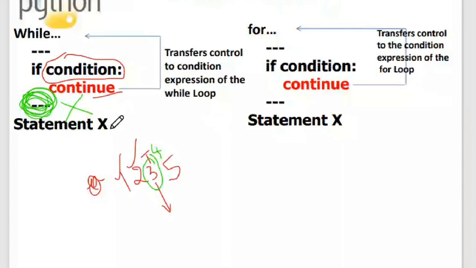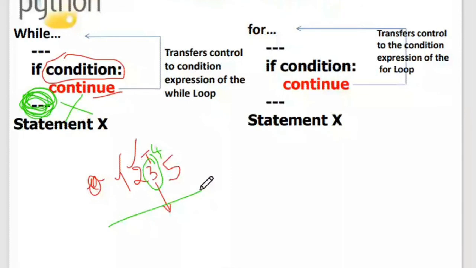So what is the point over here is it will skip the current iteration and go to the next iteration. Okay, so if I just have to give it in a simple statement, I'll say that the current iteration is skipped and then the control goes to the next iteration. Okay, so that's what will happen in continue, but this is not the case with break.